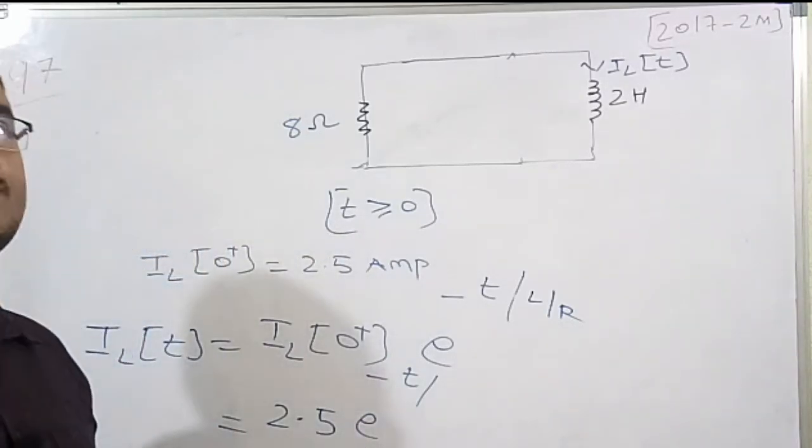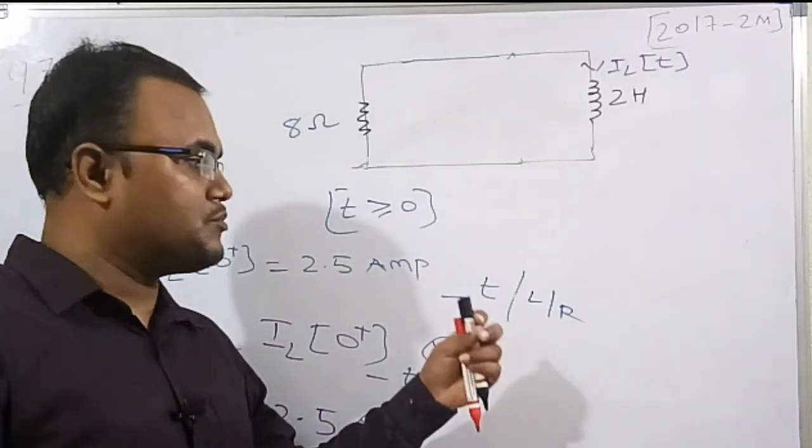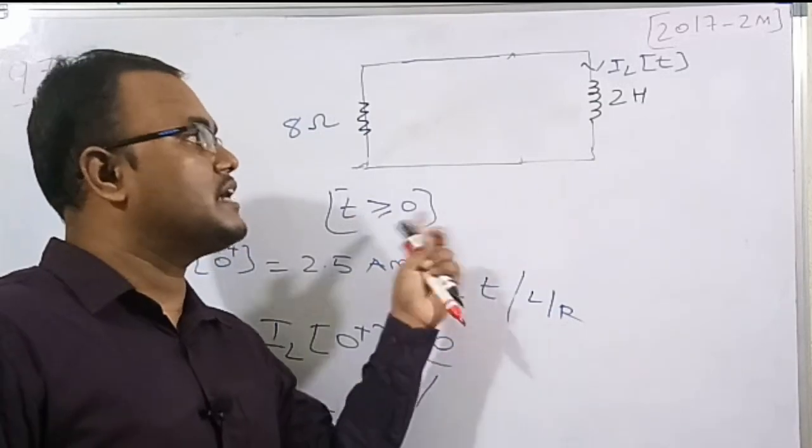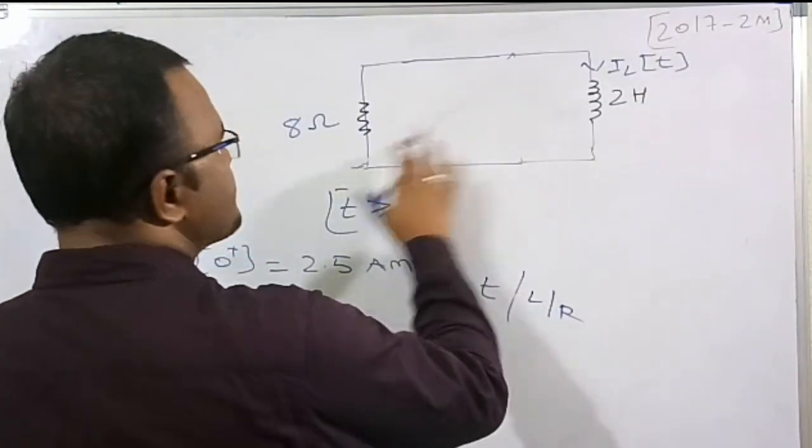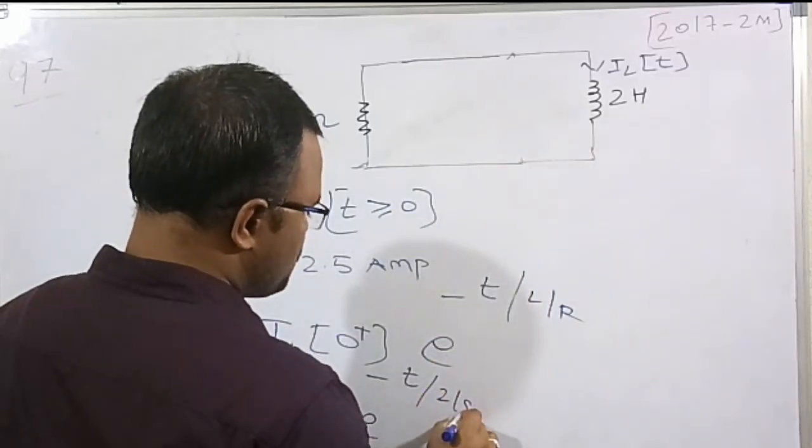In case it is an RC circuit, then we have to write tau as RC. Suppose tau is equal to RC in the RC circuit, but this is the RL circuit, right? So therefore tau is equal to L by R. So L is how much? 2 by 8 means 1 by 4.